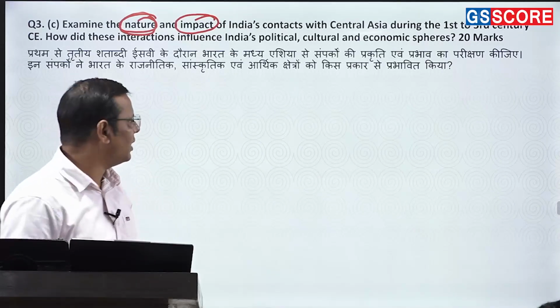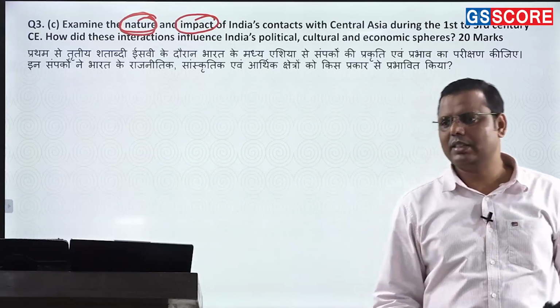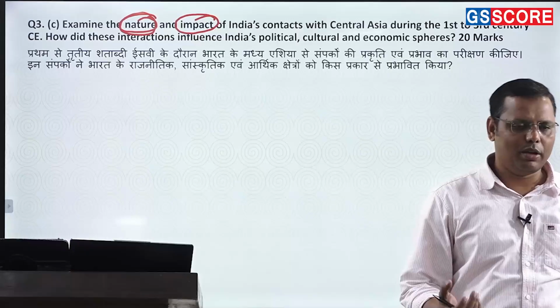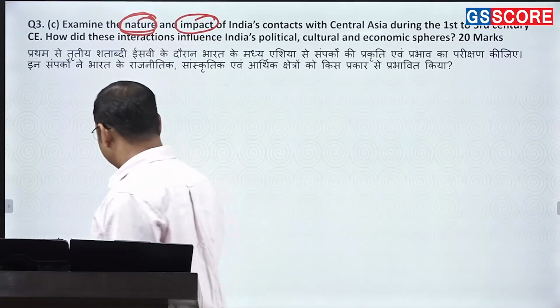I did not find it very complex; it is simple. How many good facts you can put in, how many good points you can put in, that will decide your marks. But the possibility was there to get very good marks in this particular question. Okay.